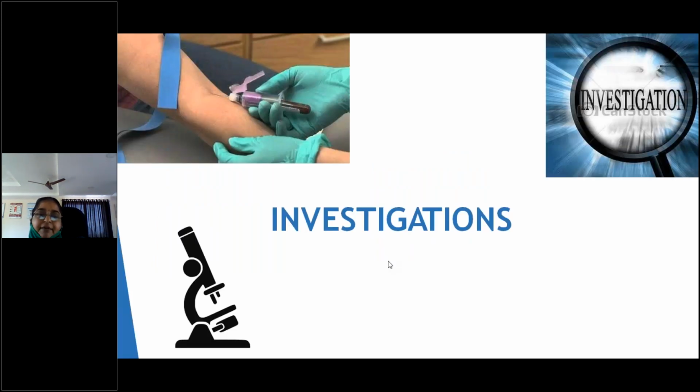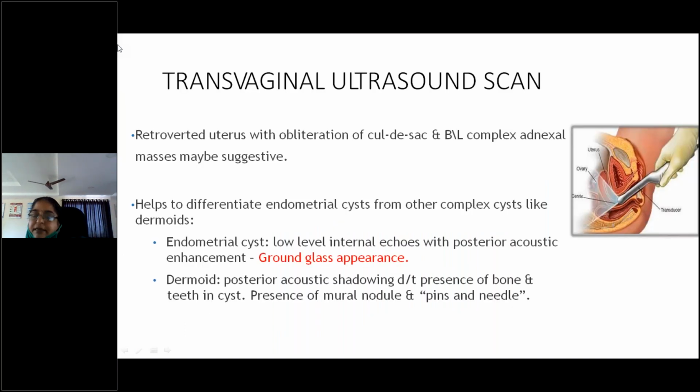Then we'll go to investigations. Even though, when you write an exam, you should always start with hematological investigations, you shouldn't just say ultrasound. Always start with hemoglobin, urine albumin, sugar, microscopy, blood urea, blood grouping, blood sugar.